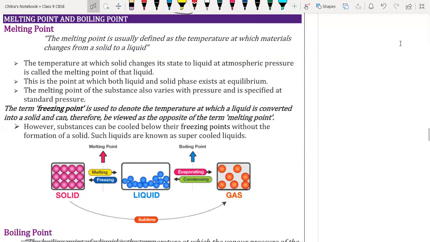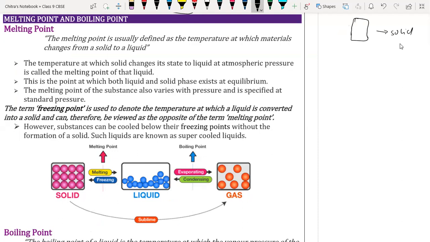Okay. So we are going to discuss melting point and boiling point of matter. Let's discuss a little basics about the melting point and boiling point. Suppose we have any solid in which the force of attraction between particles is very high. So it is a solid.